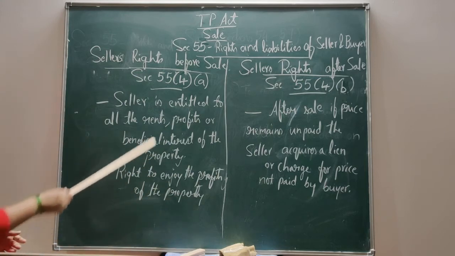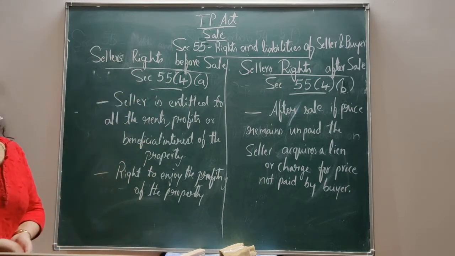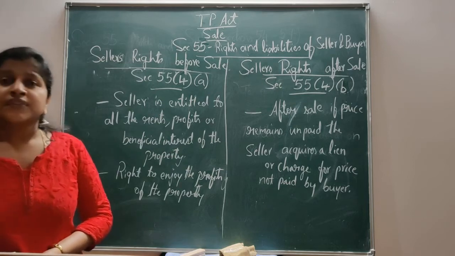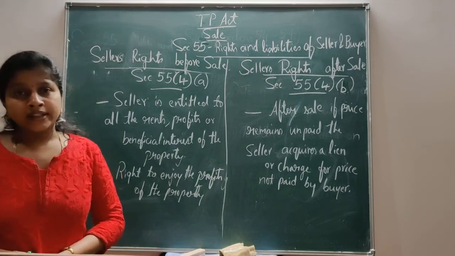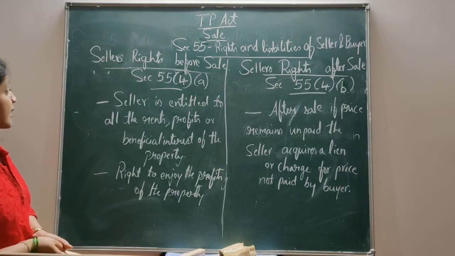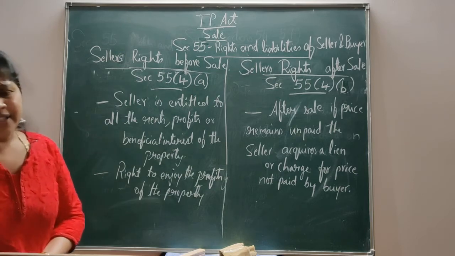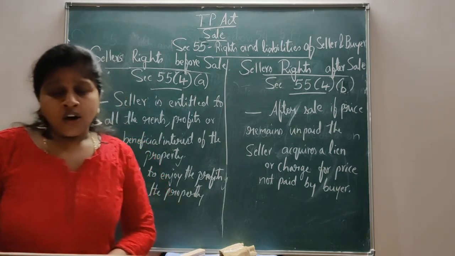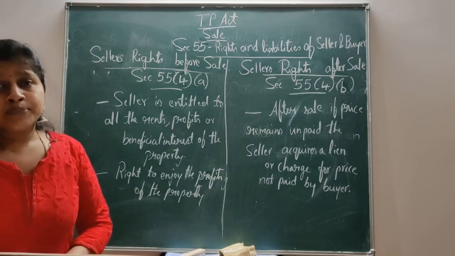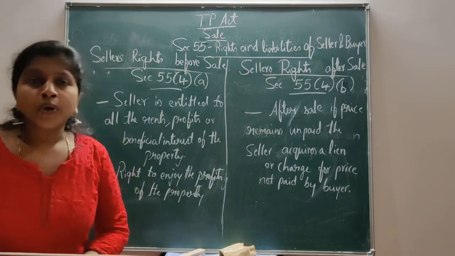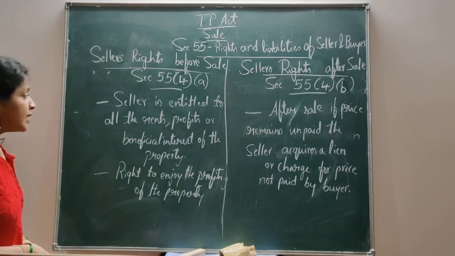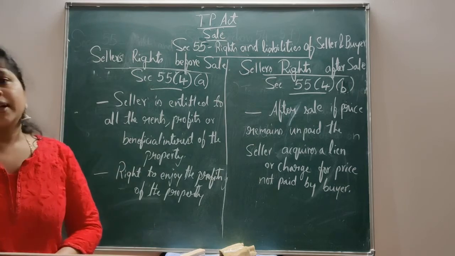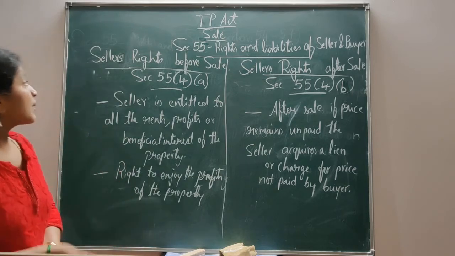Here, what are the seller's rights before transferring the ownership to the buyer? The seller is entitled to all the rents and profits of the property, and he is entitled to enjoy the property before sale.